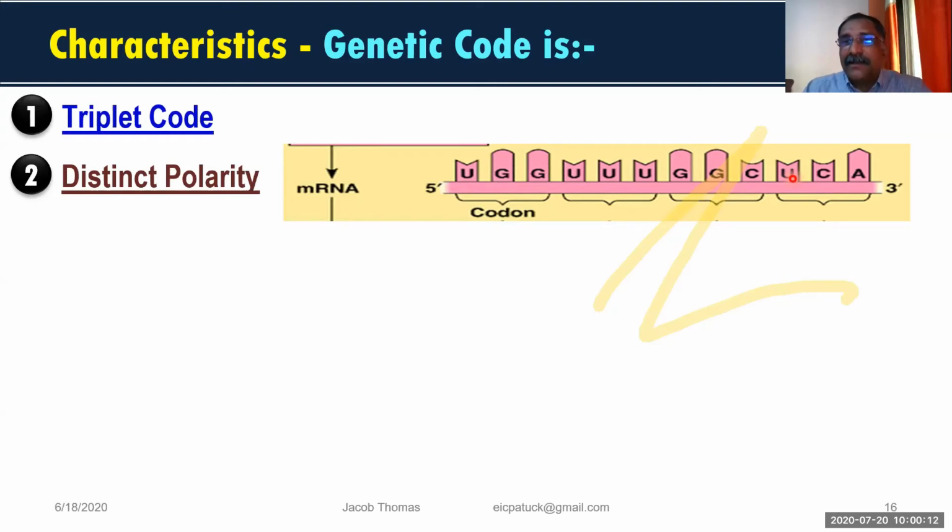Just take one word of 3 letters: ART. If you write ART, it is art. The same 3 letters in reverse become TRA, or you write RAT, rat.